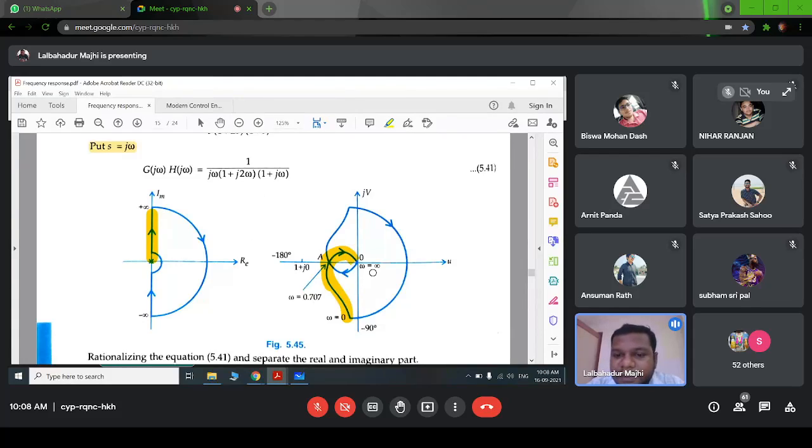So similarly for this omega equal to minus infinite to 0, it will be the mirror image of this polar plot, right? So we have to draw a mirror image like this one, mirror image of the polar plot for this omega equal to minus infinite to omega equal to 0. So then we have to find this. So we have found these two paths, and now we have to find this path. Okay. So this path can be found by putting s equal to limit r tends to infinite r into e to the power j theta.